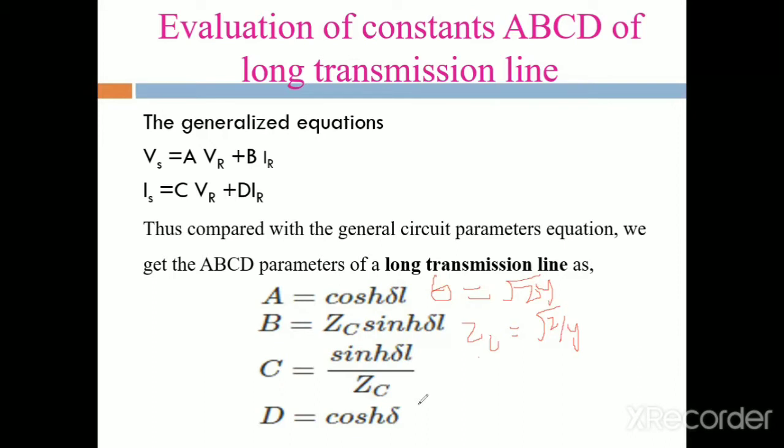This is the A, B, C, D constants. When compared to the generalized equations, we obtain these A, B, C, D constants, the auxiliary line constants.